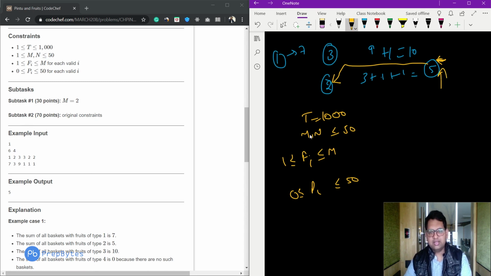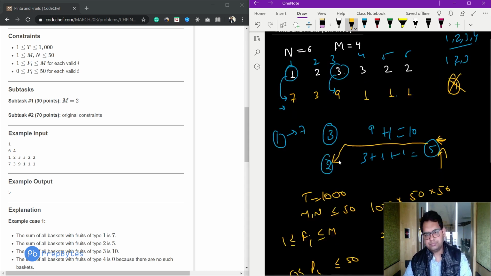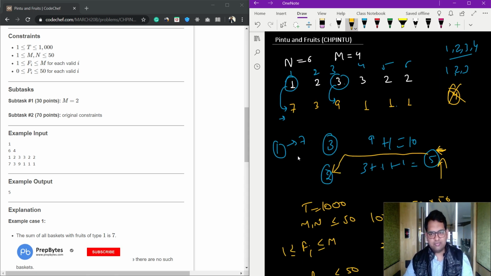According to this constraint, even if we go till 50 into 50, that is n square, multiplied by 1000, it is 2500 multiplied by 1000, that is 25 into 10 to the power of 5. So it is still in the range of 1 second. So we can have an n square approach also, but we will not use the n square approach. We will be discussing the order of n approach. Let's now discuss the different cases in this particular question, how to deal with them, and how to approach the implementation.